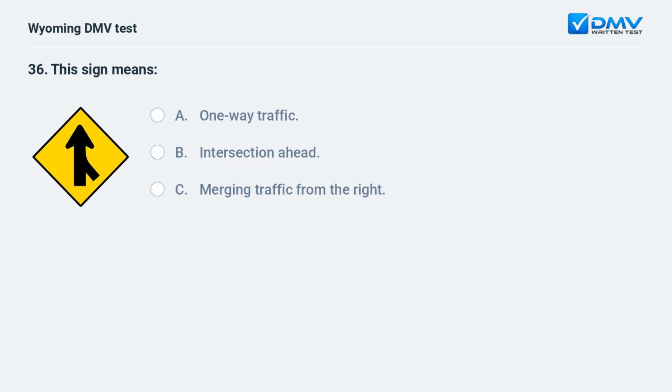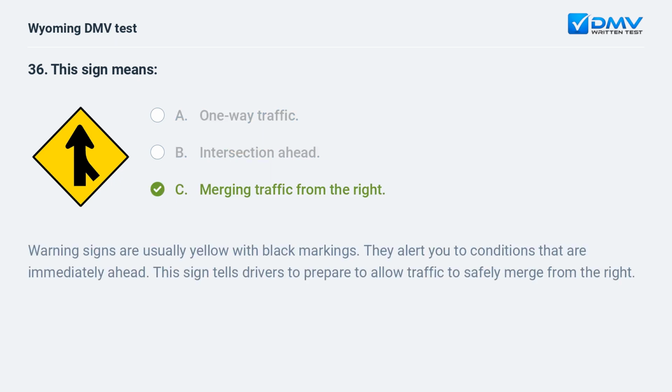This sign means A. One-way traffic. B. Intersection ahead. C. Merging traffic from the right. Warning signs are usually yellow with black markings. They alert you to conditions that are immediately ahead. This sign tells drivers to prepare to allow traffic to safely merge from the right.